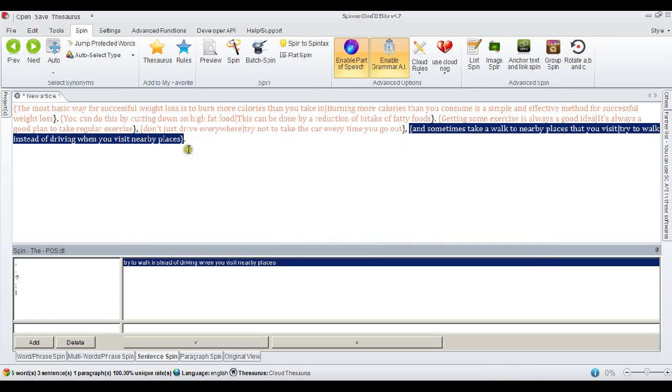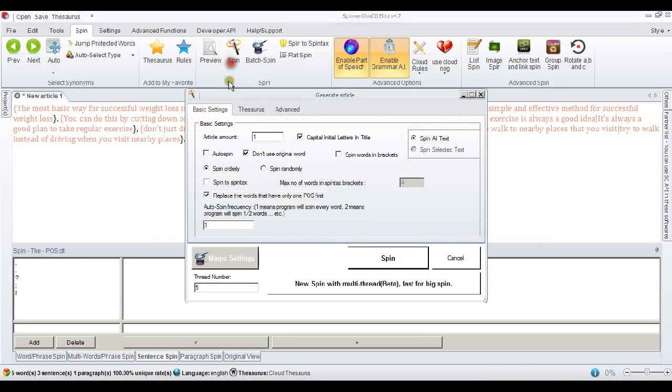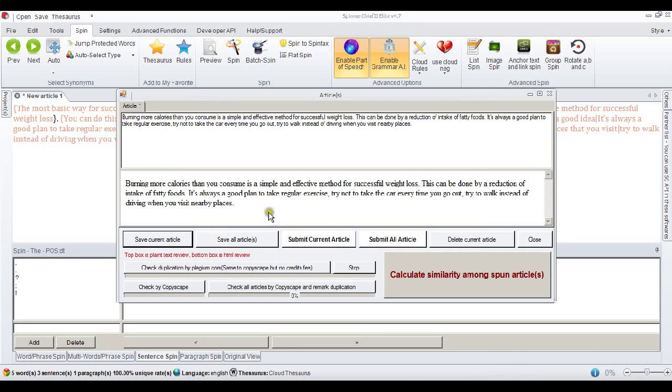That didn't work because I've got that highlighted. Let's try again. Burning more calories than you consume is a simple and effective method for successful weight loss. This can be done by a reduction of intake of fatty foods. It's always a good plan to take regular exercise. Try not to take the car every time you go out. Try to walk instead of driving when you visit nearby places.